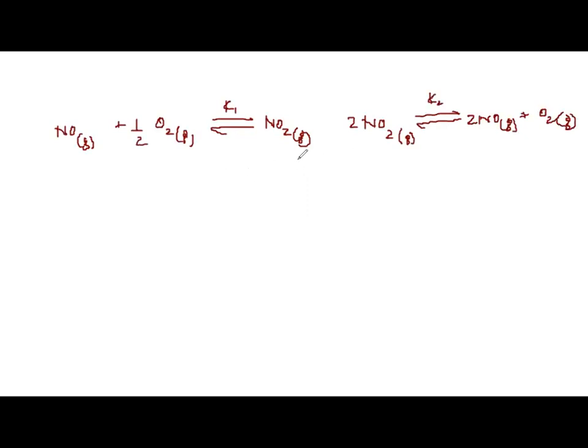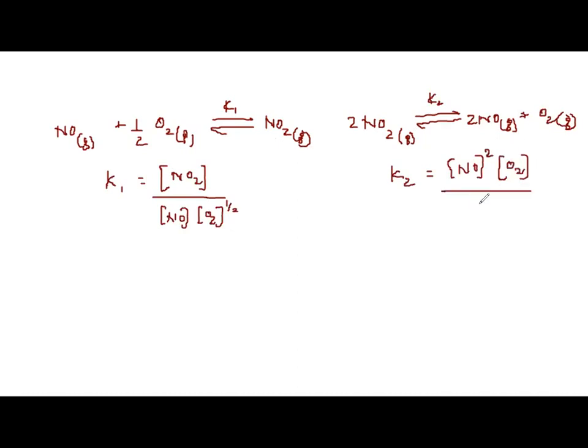So according to this, write the equilibrium constants. Equilibrium constant K1 will be equal to the molar concentration of NO2 divided by the molar concentration of NO into the molar concentration of O2 raised to 1 by 2. Let me write here the equilibrium constant K2. It is the molar concentration of NO the whole square, into the molar concentration of O2, by the molar concentration of NO2 the whole square.